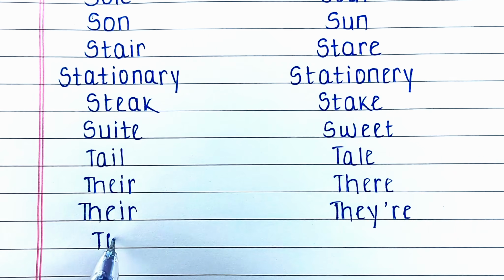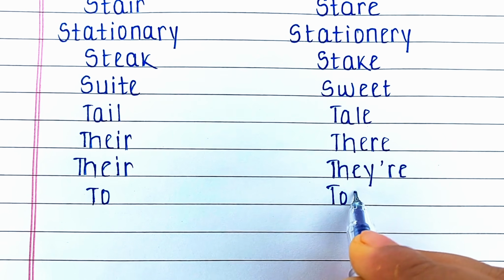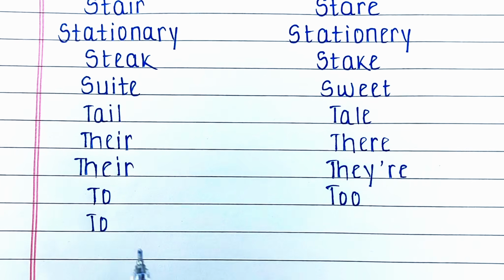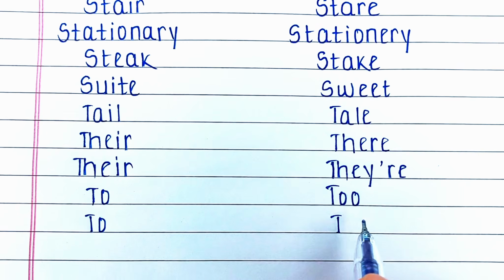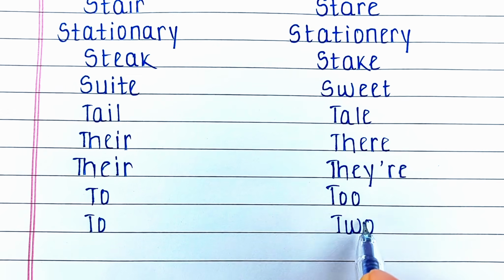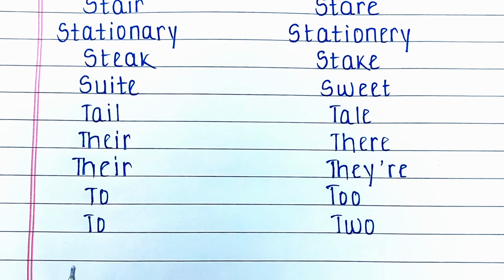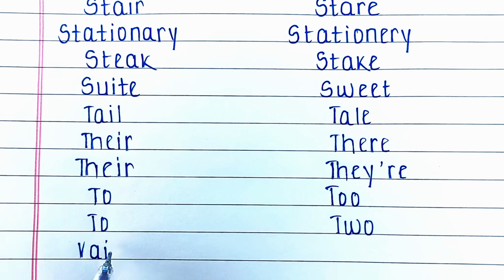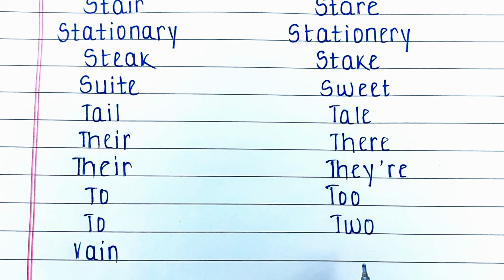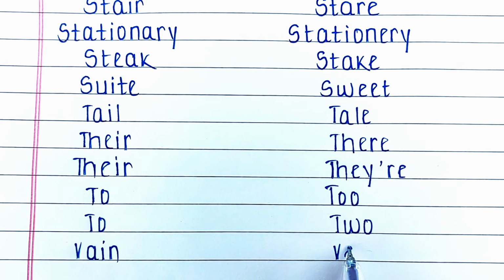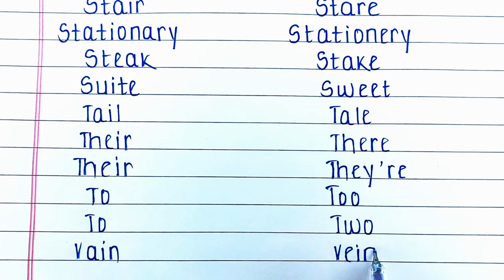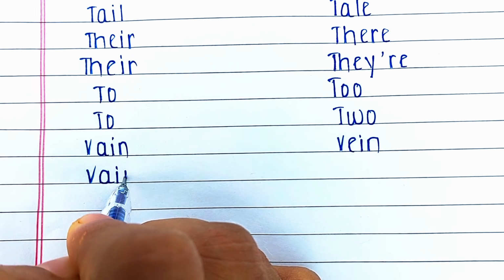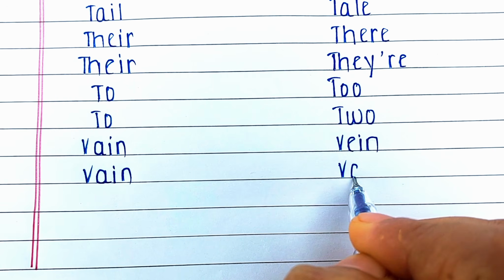Next word is T-O, to. It's a preposition. Its homophone is T-O-O, too. That means also. Next word is T-O, to, which is a preposition. Its homophone is T-W-O, two. That means number 2. Next word is V-A-I-N, vain. That means conceited. Its homophone is V-E-I-N, vein. That is blood vessel. Next word is V-A-I-N, vain, means conceited. Its homophone is V-A-N-E, vane.